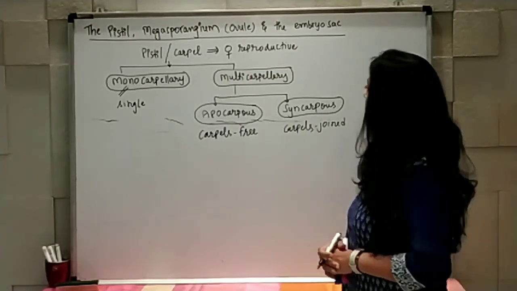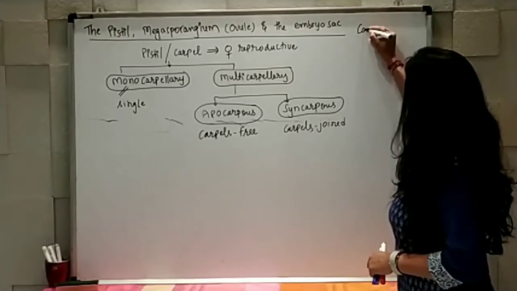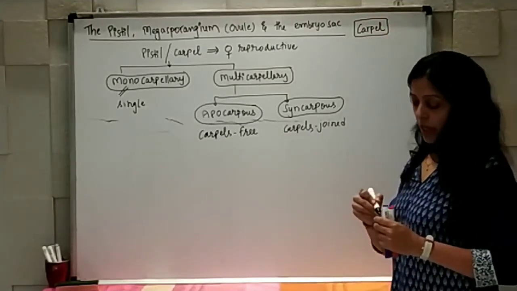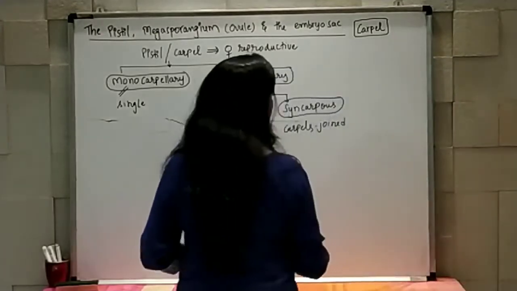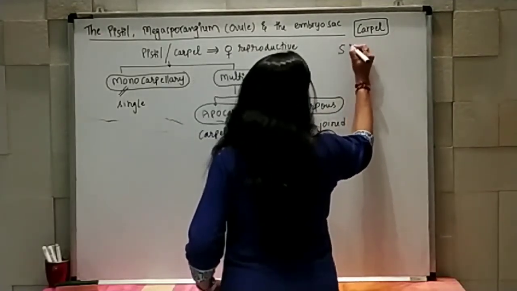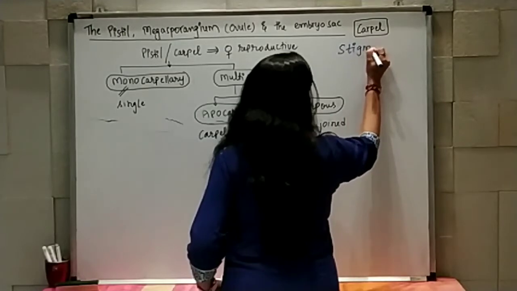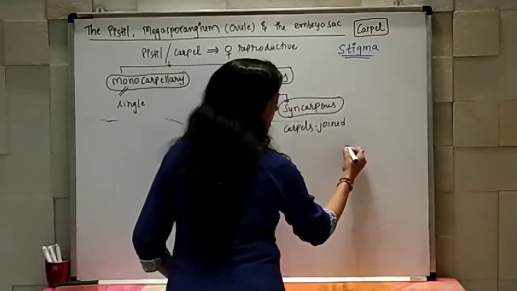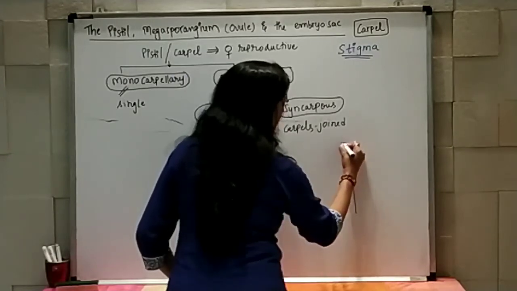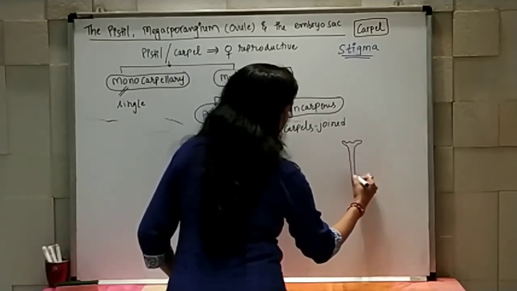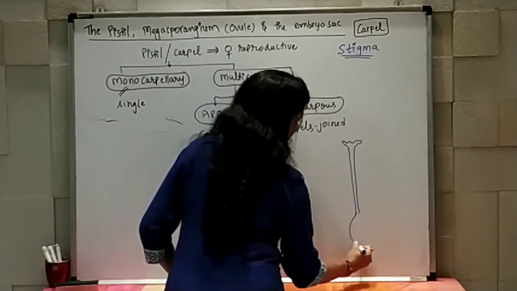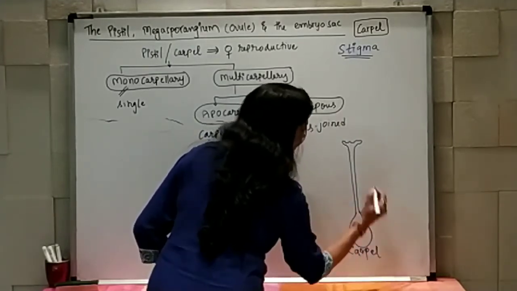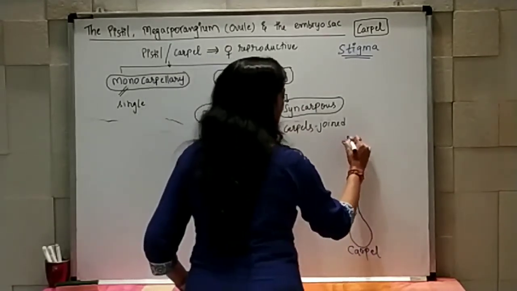Now carpel mainly has three structures. The three structures are, first, stigma. If I want to show the diagram, this is stigma. This entire structure represents the carpel, where this is the stigma.